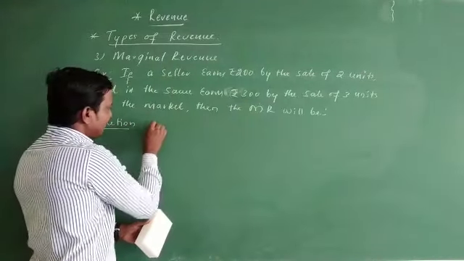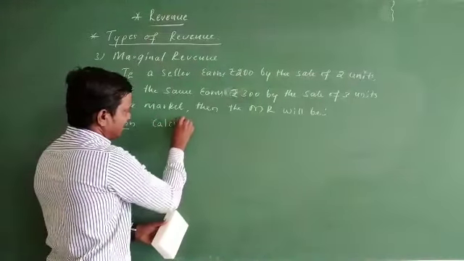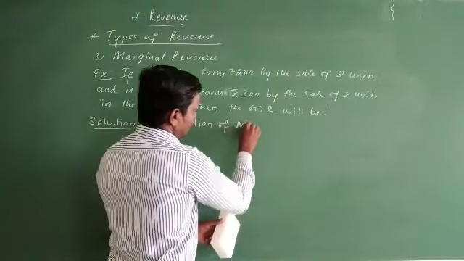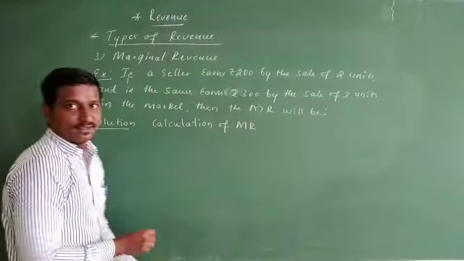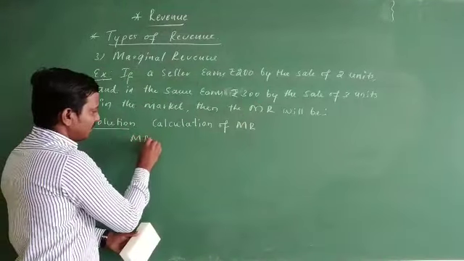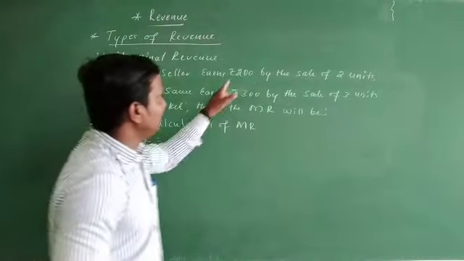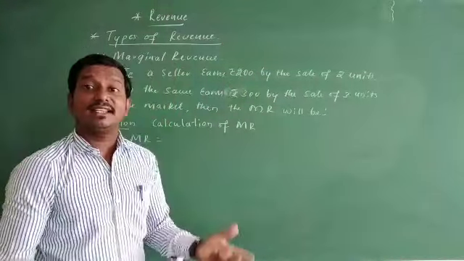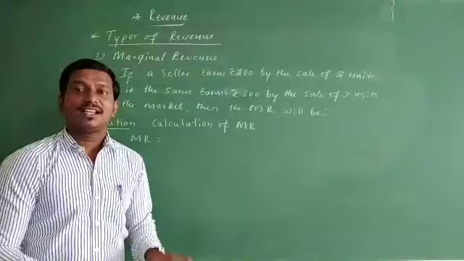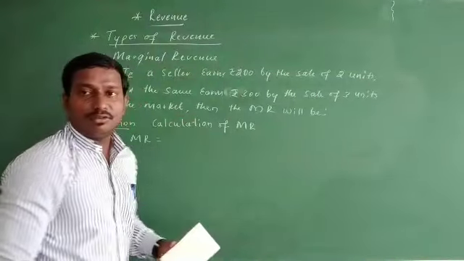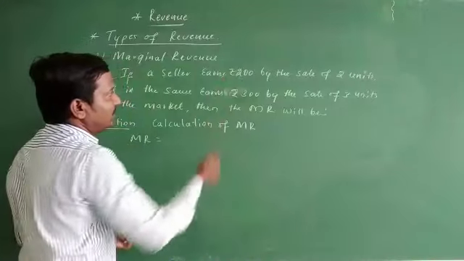Solution, calculation of MR. So apply the formula. MR is equal to, you already know two formulas here. Either by applying TR n minus TR n minus 1, or delta TR divided by delta Q. So whichever you want to apply, you can apply. Let us see one by one now.